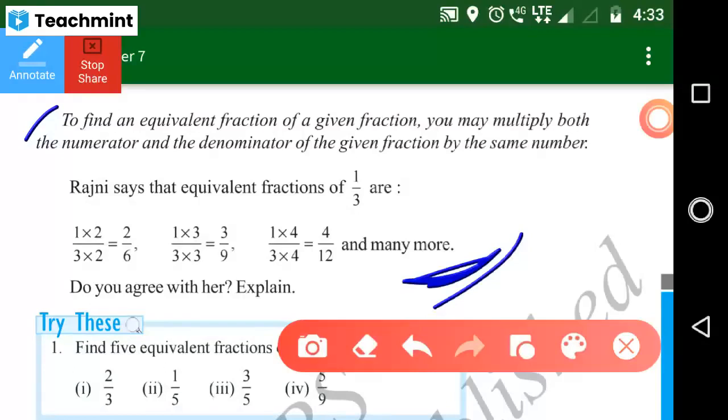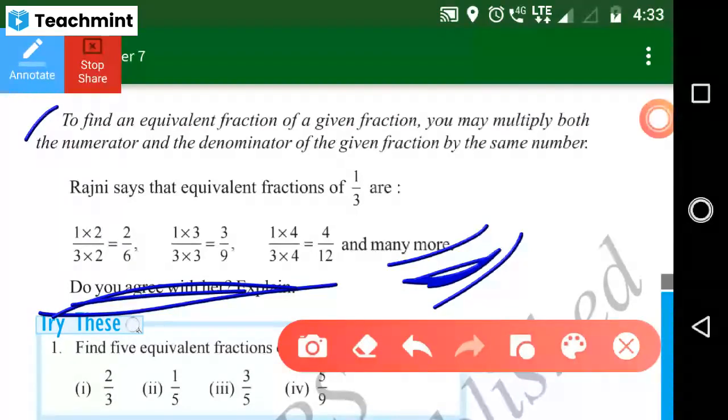We have to write 1 into 2, 3 into 2 is equal to 2 by 6. Yes, ma'am. Completed. Write down. That one example also you just write down. Ma'am, should we write that also? No, here. This much only. Don't write this one. I just asked. You can find out the equivalent fractions for these numbers right now. Okay, fast.